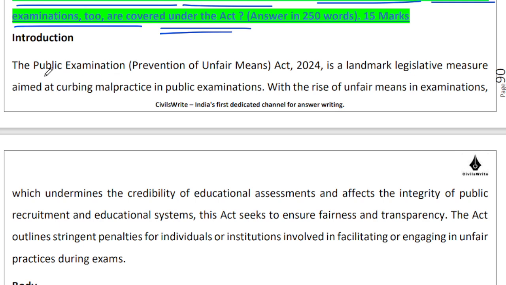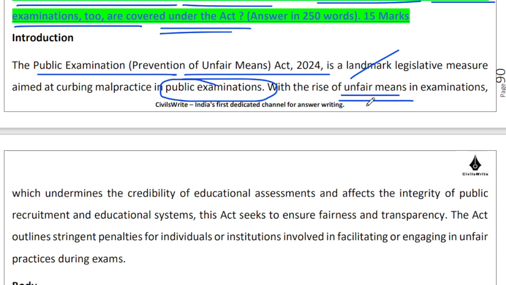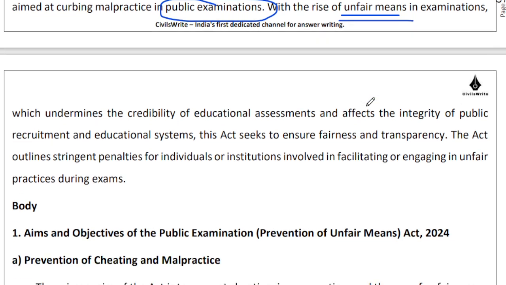So Public Examination Prevention of Unfair Means Act 2024, it's a very important legislation in India because we have seen that in our public examinations there is mass cheating, copying, leakage of papers, corrupt bureaucrats involved at the local level in the exam conduction process have been implicated in a number of cases. Looking at all of these things, looking at the fact that unfair means hurt the career prospects of thousands of candidates and cause a lot of waste of the public exchequer, keeping all these things in mind, this law has been passed, right?